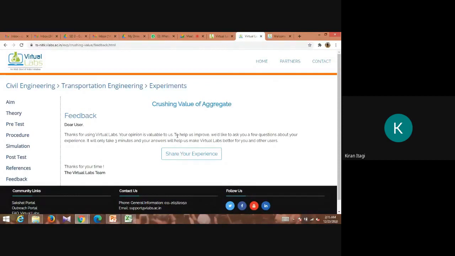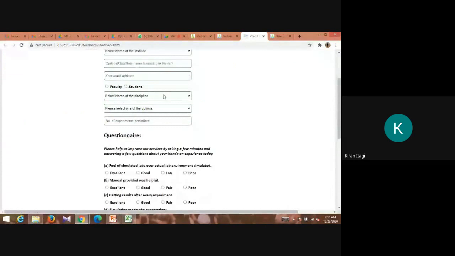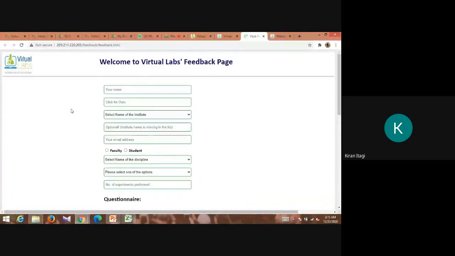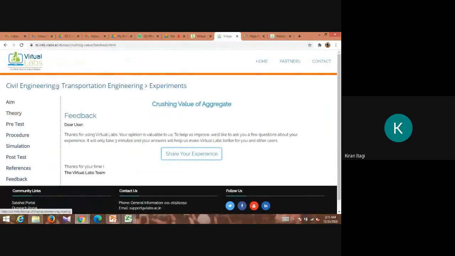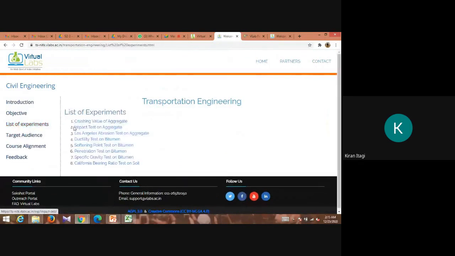After sharing the feedback, you take one more screenshot. So for each experiment you should take 3 screenshots. Each experiment 3 screenshots. Total how many experiments are there? 8 experiments. 8 threes are 24. So keep all those 24 screenshots with you, and shortly I will share one link.